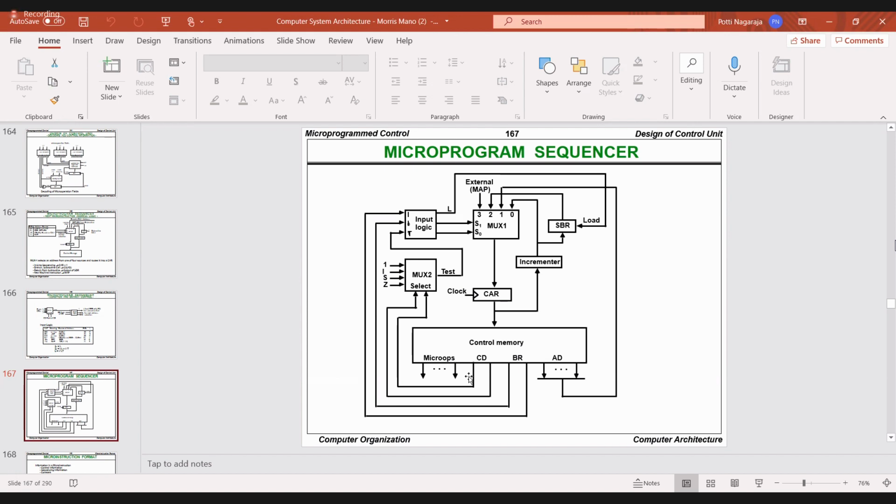Now the unit is completed. So control memory. Are you getting my voice? What's the voice? So anyone, what is control memory?